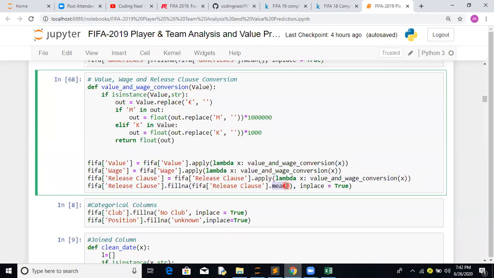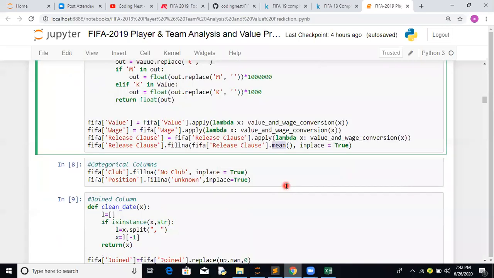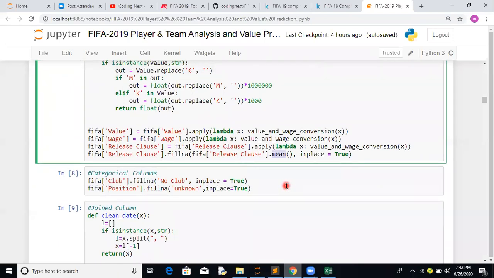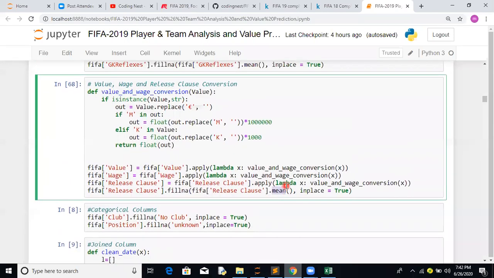Udyan, does this answer your question? Yeah, okay. But when I was applying with value and wage, replace was working, but that multiplication was not working. It was giving an error. That means it was not able to multiply actually.